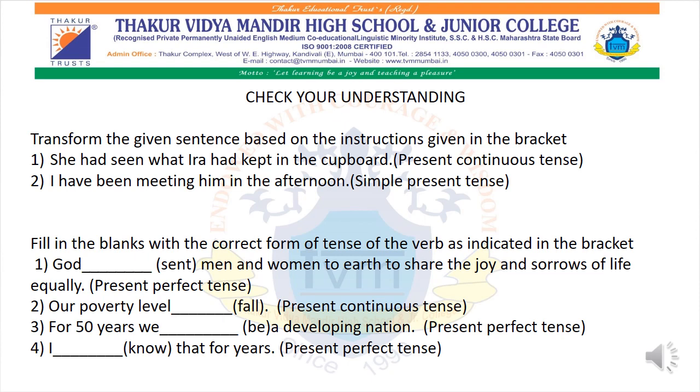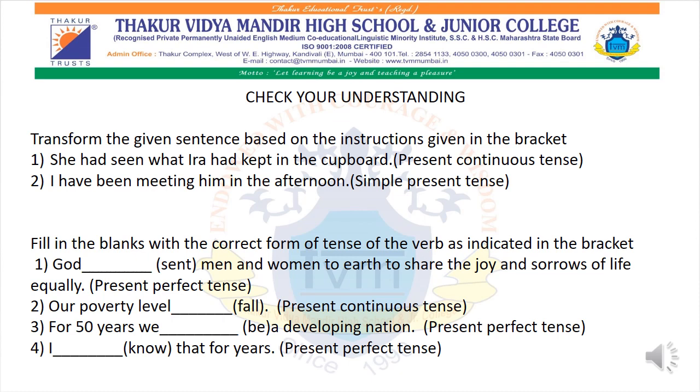Now you all have to fill in the blanks with the correct form of tenses of the verb as indicated in the bracket. "God dash man and woman to earth to share the joy and sorrow of life equally." Present perfect tense. Present perfect tense consists of has or have.